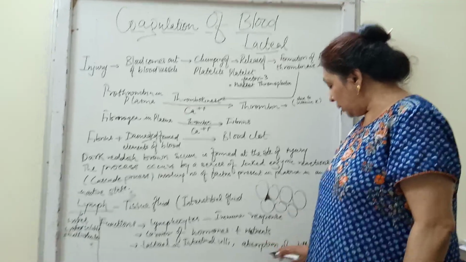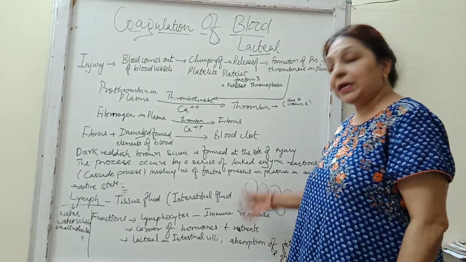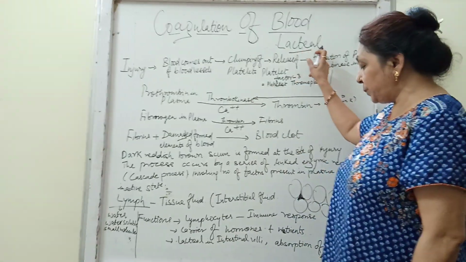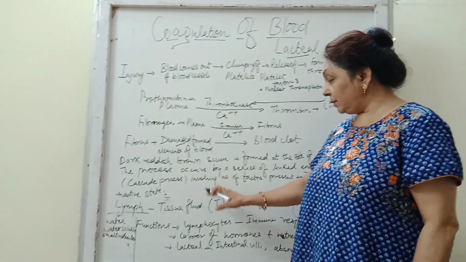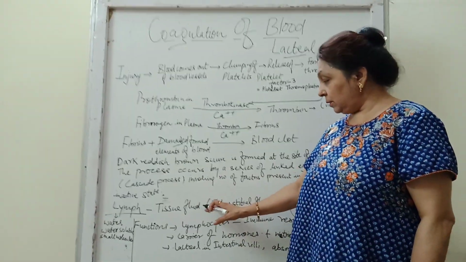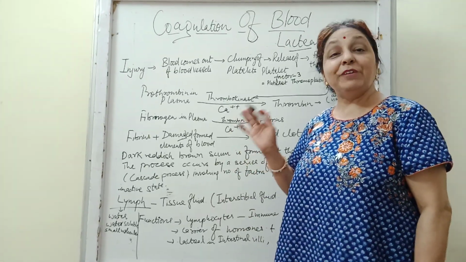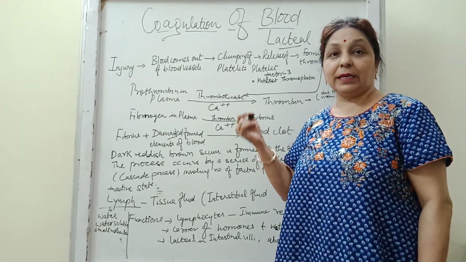Fats are broken down into fatty acids and cholesterol by digestion, and these are absorbed by the lacteal present in the intestinal villi. This way the lymph plays a very important role in our body. It flows in lymphatic vessels and is drained into the veins.